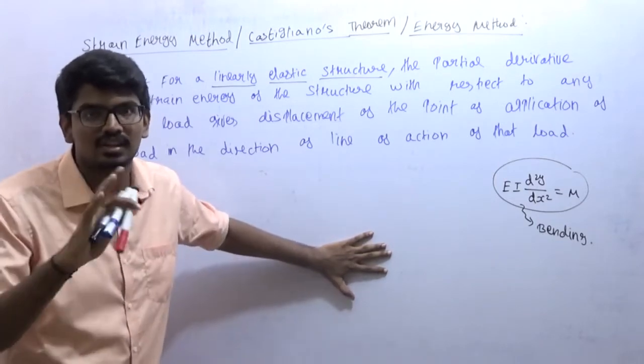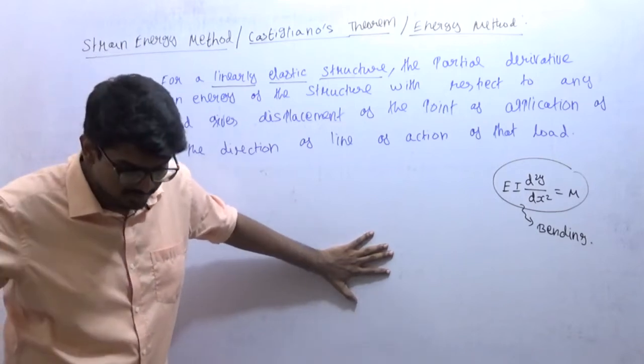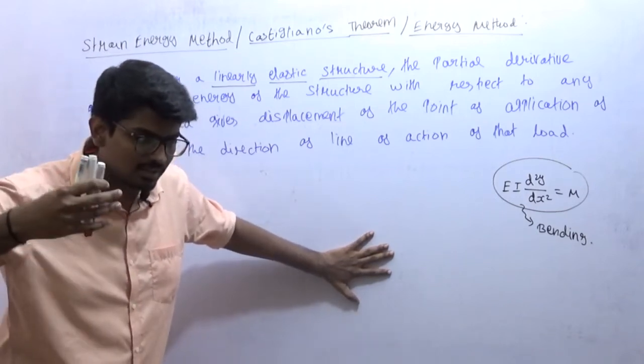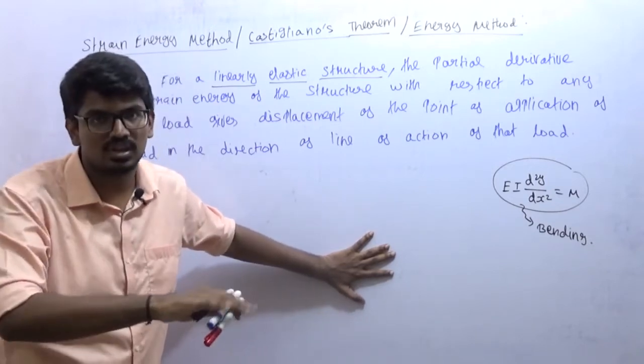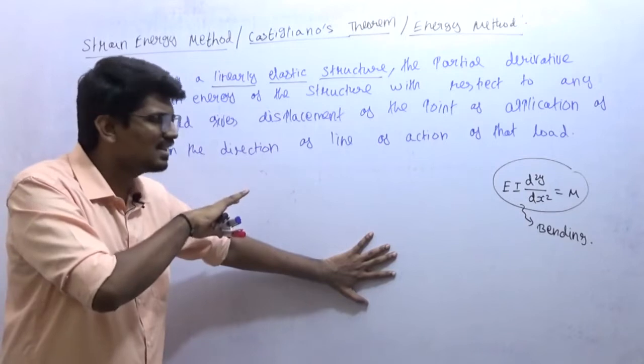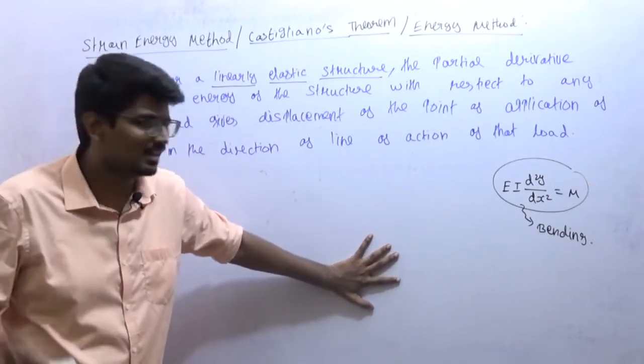It should not undergo permanent deformation in the case of strength of materials. The application of permanent deformation is going to be in metal forming. In strength of materials it is elastic. What is the reason? I discussed it in the stress strain diagram in the first chapter. I'm not going to recollect it again.